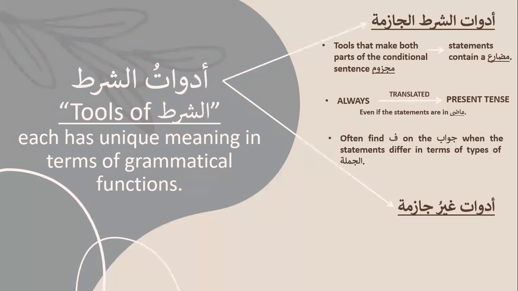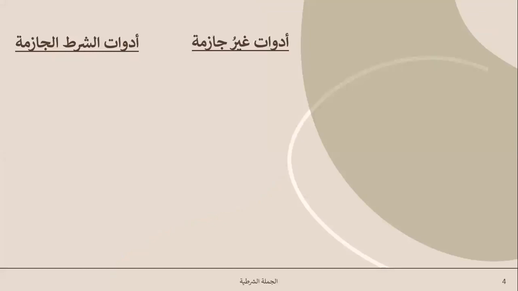Adwatu ghairu jazima are those adwatu shart which do not have any grammatical effect. So even if you have mudare in adwatu ghairu jazima, it will not become majzum. Now let's look at adwatu shartu jazima and adwatu ghairu jazima.